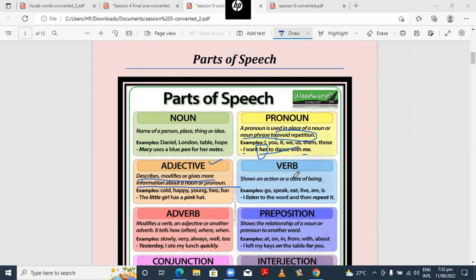Most of the time and frequently, an adjective is used right before or after the noun, and an adverb is most of the time used at the very end. Got it? Let's talk about verbs now.